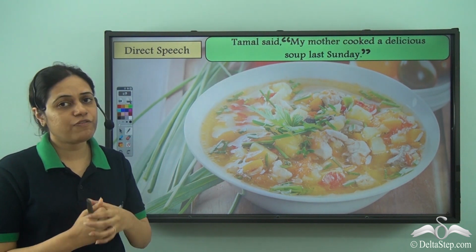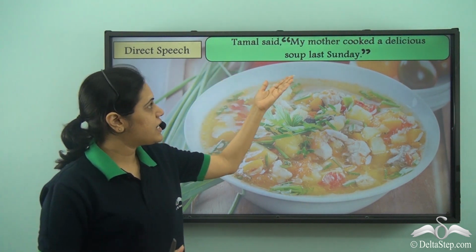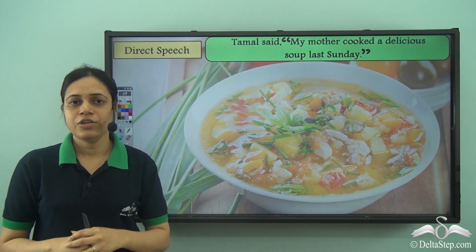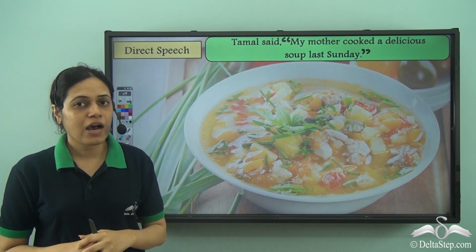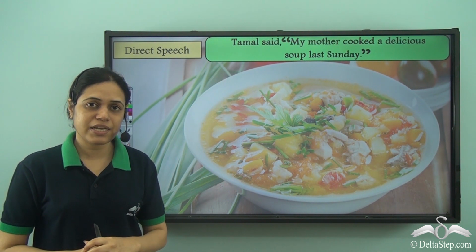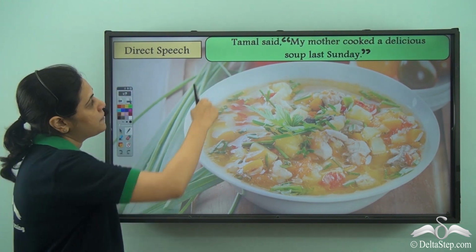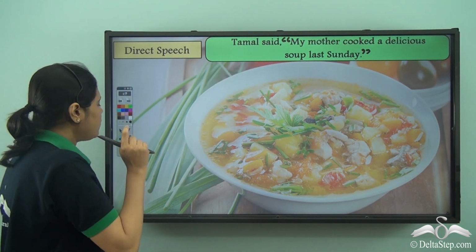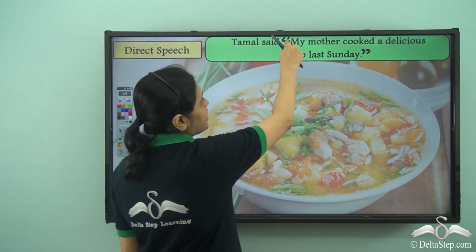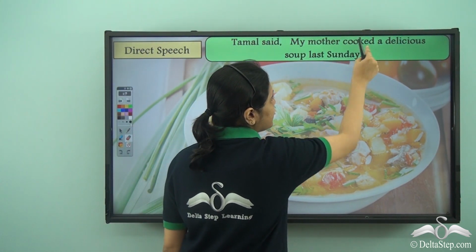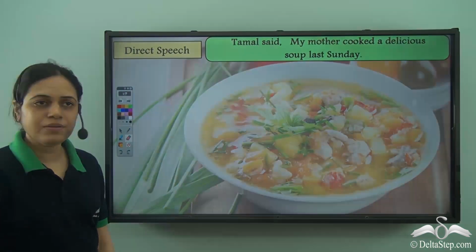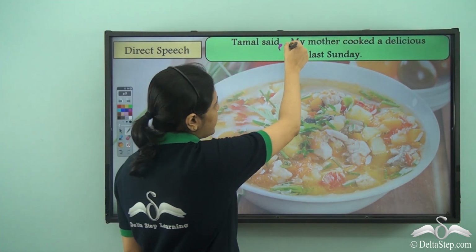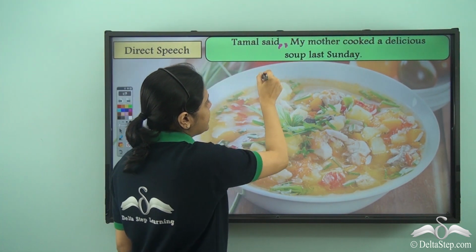In the direct speech, we report it as Tamal said, "My mother cooked a delicious soup last Sunday." So this is what Tamal said. Now, what will be the sentence in indirect speech? Let us see. So Tamal said, this part will be there. Now, in indirect speech, the inverted commas disappear. Even this comma will disappear, and instead of this there will be that.